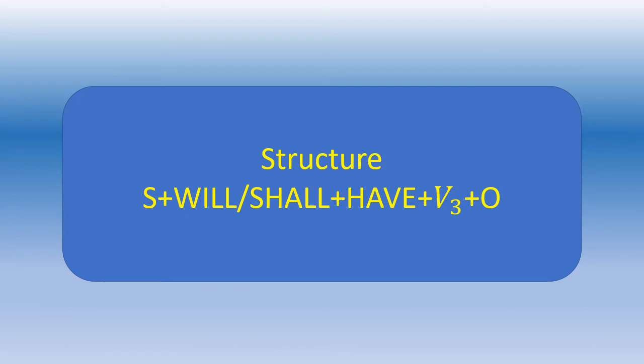Now the structure of the future perfect tense is subject plus will or shall plus have. Remember one thing, you will not use has in the future perfect tense. It is will or shall plus have plus V3 plus object. V3 is the past participle form.